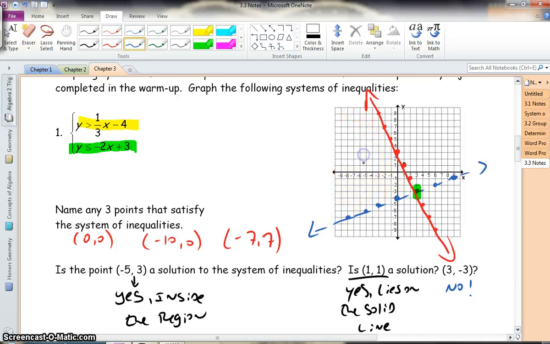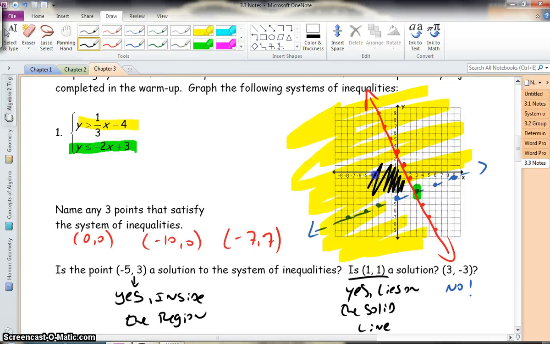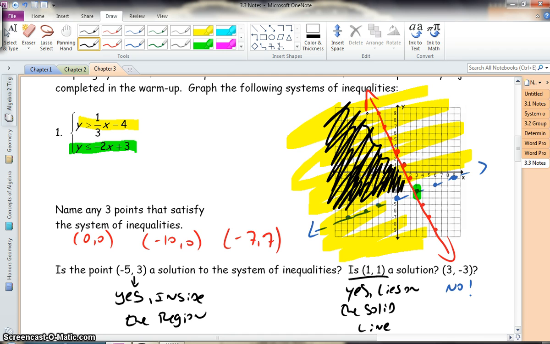So on your quiz or test, if I asked you to shade this, you would shade above this one, below this one, and since you only have the same pencil, we would just try to shade this a little darker. Once we get good at it, we'll just be focused on shading the solutions. So tomorrow in class, we'll do some more difficult examples, see where this applies to real life, and solve some problems in our groups. All right, enjoy your night.